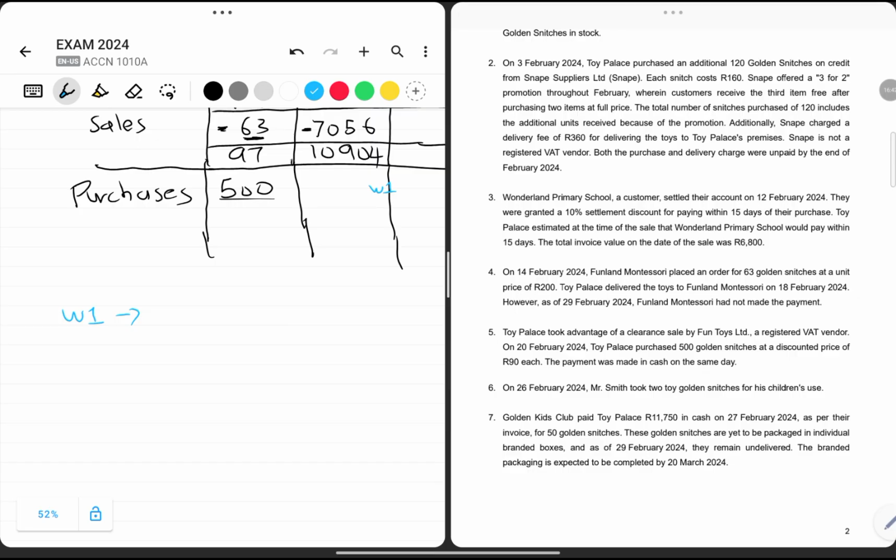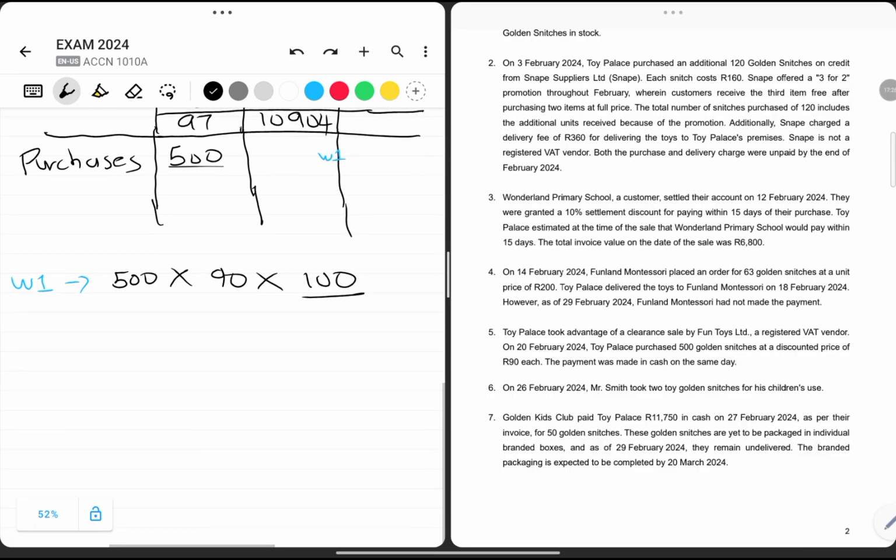Remember that the discounted price is what we receive from a registered VAT vendor, which means it is inclusive of VAT. Remember, inventory is always measured at cost price at 100%, not at the price inclusive of VAT. So to calculate the value, we say 500 units you receive multiplied by the discounted price. But we are only concentrating on the 100% of that price, not the full 90 rand, because the 90 rand is inclusive of VAT.